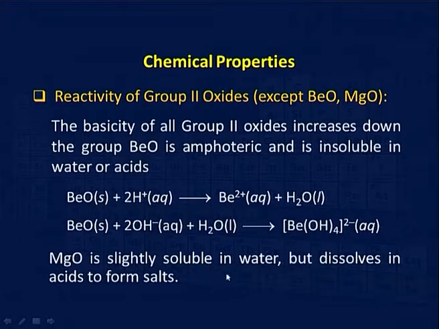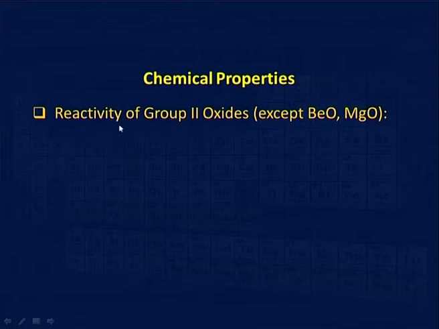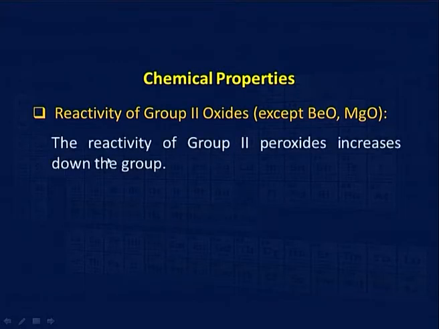Now, MgO is slightly soluble in water, but dissolves in acid to form salt. The reactivity of group 2 peroxides, except beryllium and magnesium, increases down the group. As I have told you, beryllium and magnesium do not form peroxides, so we cannot write down their reactions.